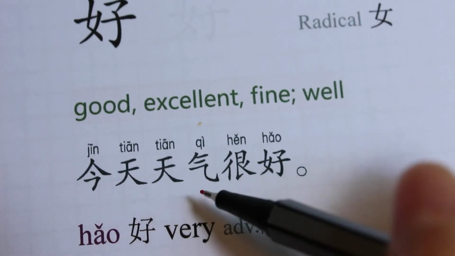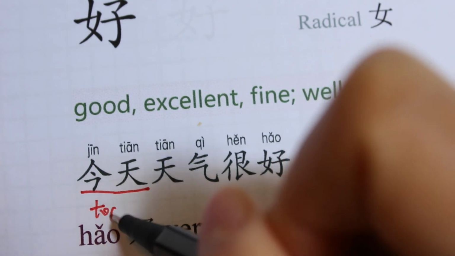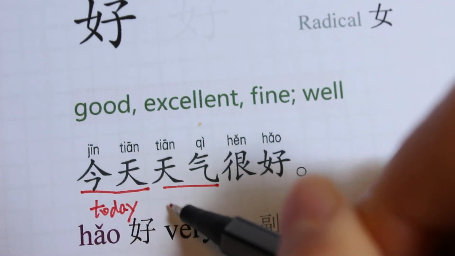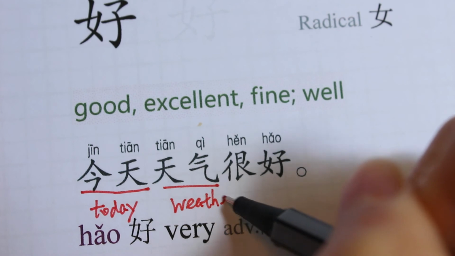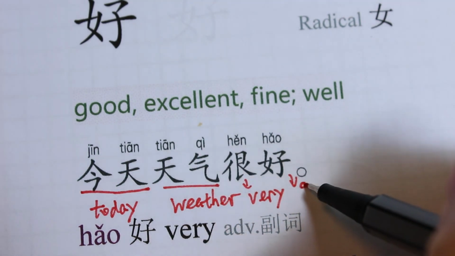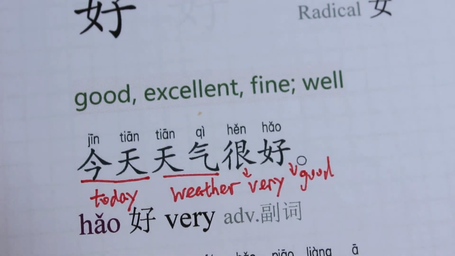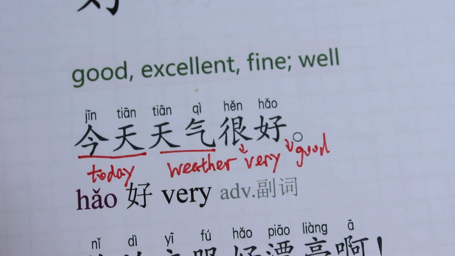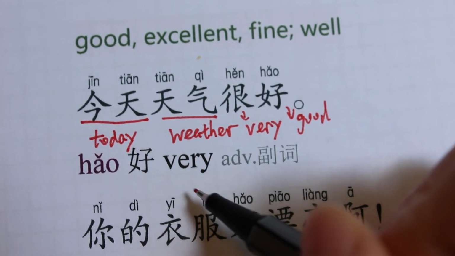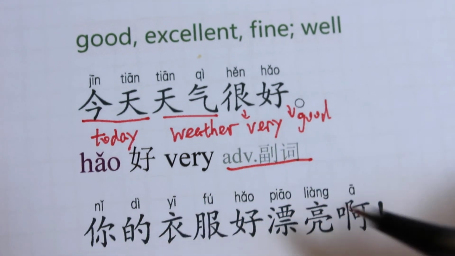Okay, 今天天气很好. So you have learned 今天 is today, 天气 is weather, 很 is very, 好 is very good. Very well. So 今天天气很好. Today's weather is very good. So 好 can also be used as an adverb.